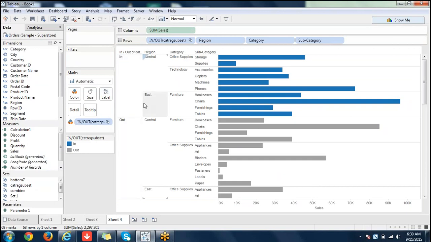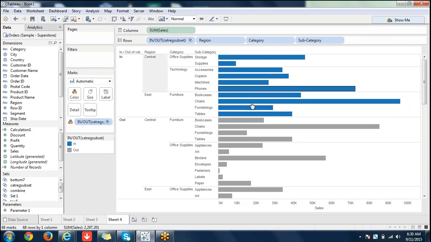So in is this and out is this. Though central and east are present everywhere, in a group it will just highlight the color, whereas sets exactly group. This is the difference between sets and groups.